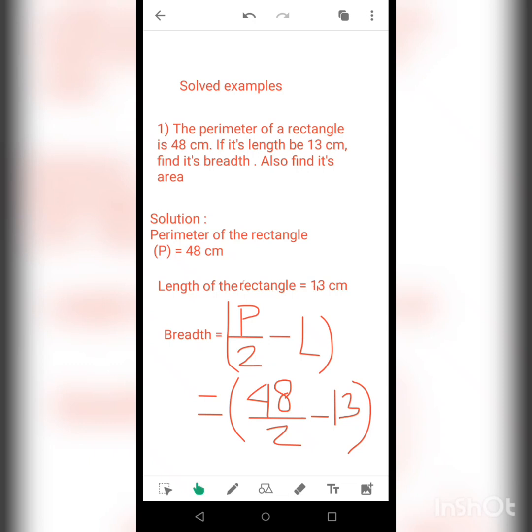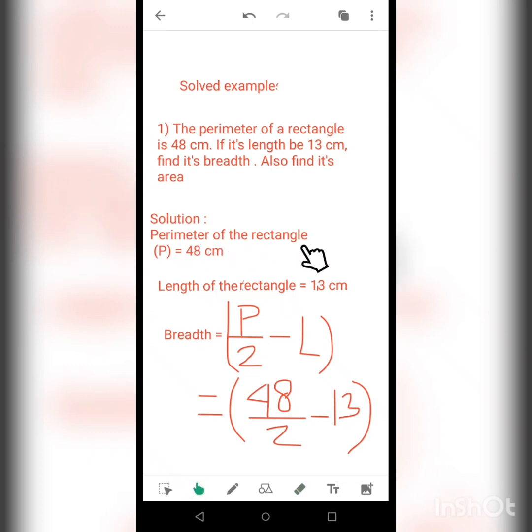Now question 1, the perimeter of a rectangle is 48 centimeter. Now the perimeter is given to you as 48 centimeter. If its length be 13 centimeter, find its breadth. Now the length is also given to you, it is 13 centimeter, and you need to find out the breadth. Also find its area. So there are two parts. Now you will begin like this.